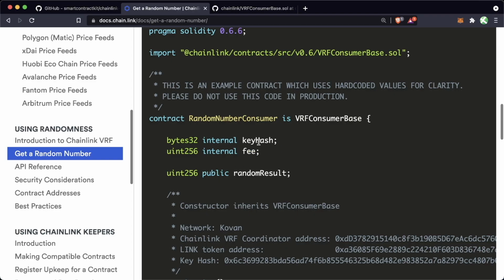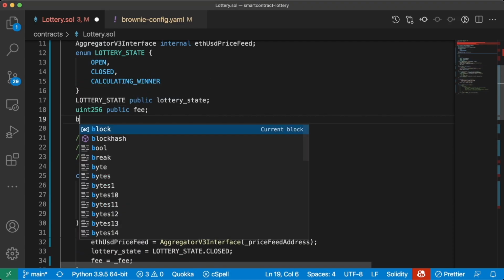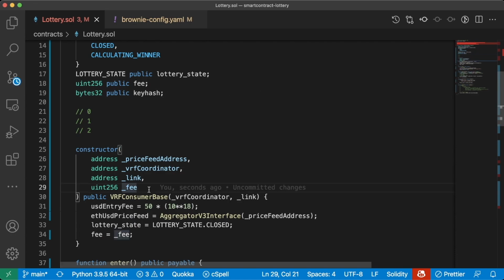What else do we need? Well, we need a key hash. The key hash is a way to uniquely identify the Chainlink VRF node. So we'll create another one. We'll do bytes32 public key hash. We'll add this as a parameter in here.